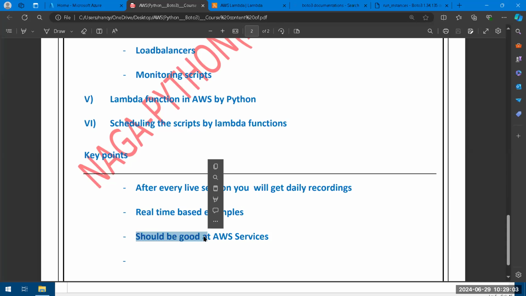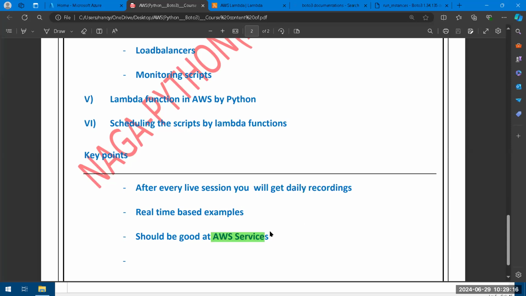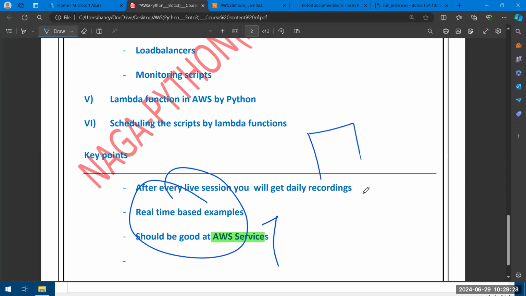Again, I'm saying you need minimum knowledge of the AWS services. For example, before I explain EC2, if you don't really know EC2, don't join this training. I'm saying that very clearly. If you know at least a basic idea, then you are eligible to take this training. If you don't know anything about AWS, don't come to this training, guys. If you have a little bit of idea on AWS, EC2, S3 bucket, VPC, subnet, CIDR, then you are eligible. If you don't know anything about AWS, it is highly impossible.